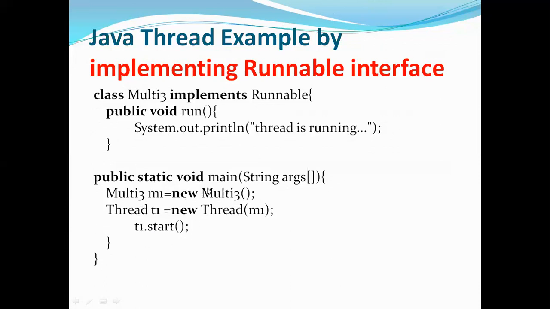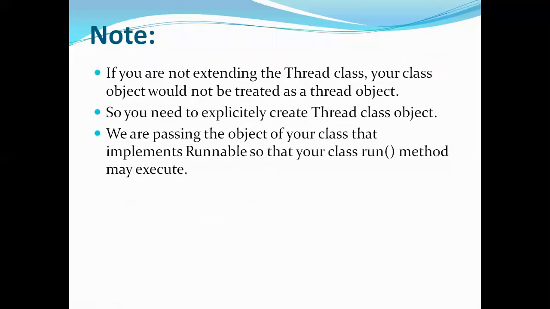If you observe the difference here, in the previous one we just created the object and called this a thread, whereas here we are creating an object, and for that object we are creating a thread object. This is how you use the Runnable interface. Now let's see the difference. Let's see the important point to note here. If you're not extending the Thread class, your class object will not be treated as a thread object.